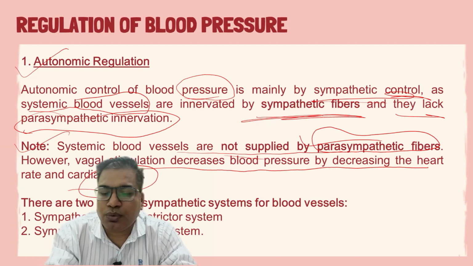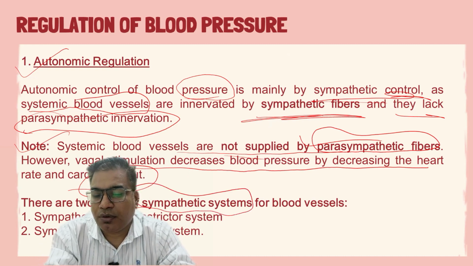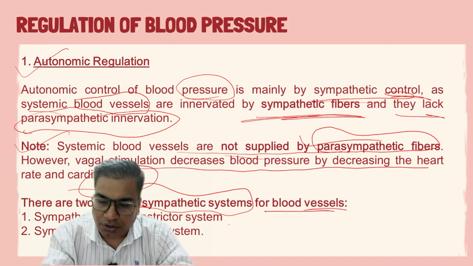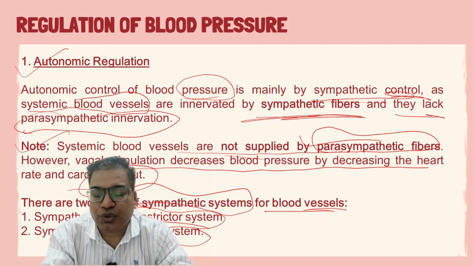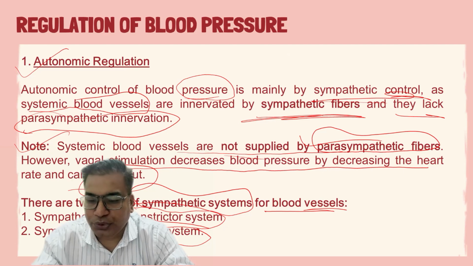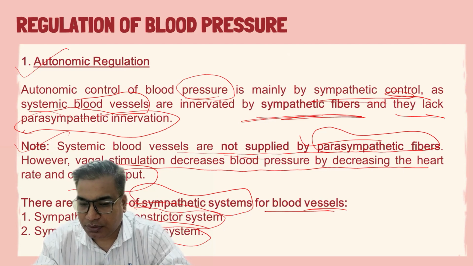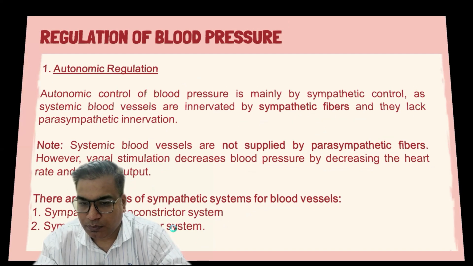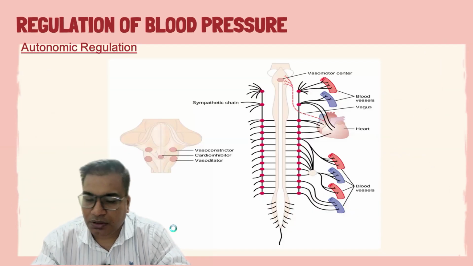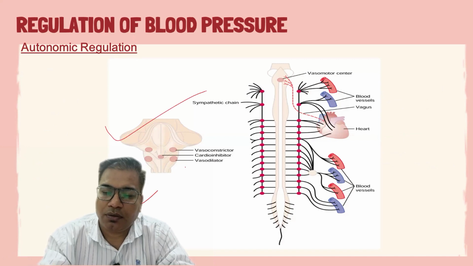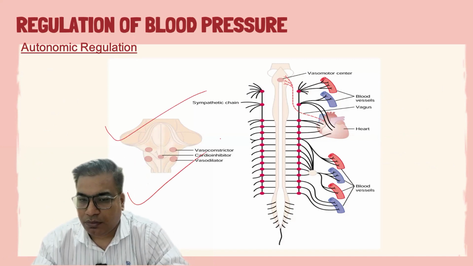So there are two sympathetic systems which are responsible for regulation of blood pressure: the sympathetic vasoconstrictor system and the sympathetic vasodilator system. Both innervations are done by the sympathetic fibers. These are the structures which are involved in autonomic regulation.